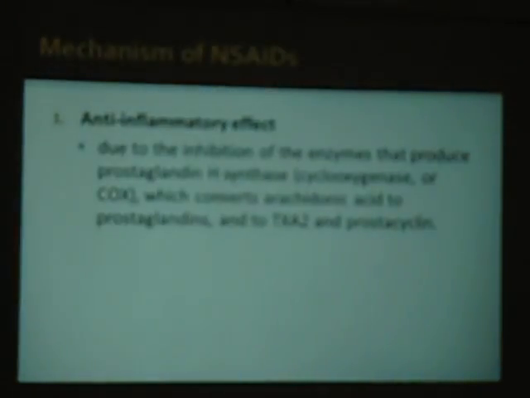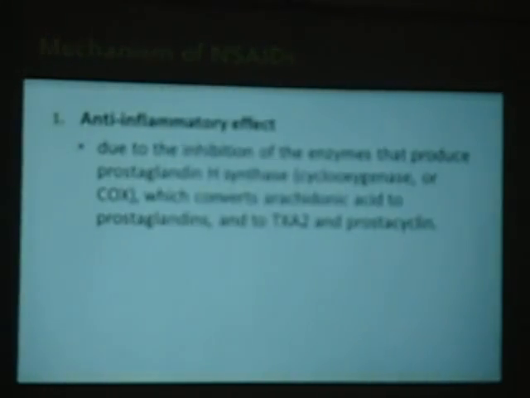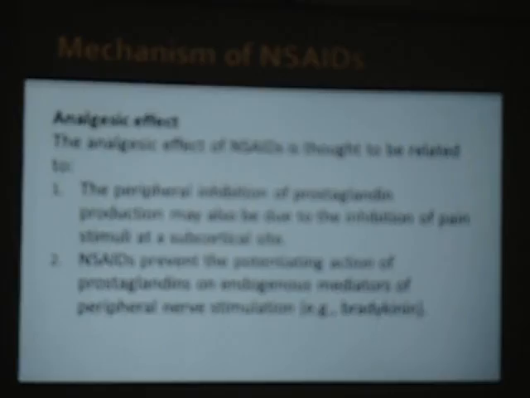How is this possible with NSAIDs? Due to the inhibition of the enzymes that produce prostaglandin H, that is COX-2. Cyclooxygenase, or COX, converts arachidonic acid into prostaglandins. By inhibiting them, and thromboxane A2 and prostacyclins, we are avoiding or bypassing the inflammatory process.